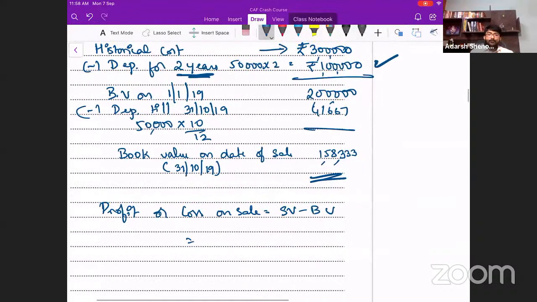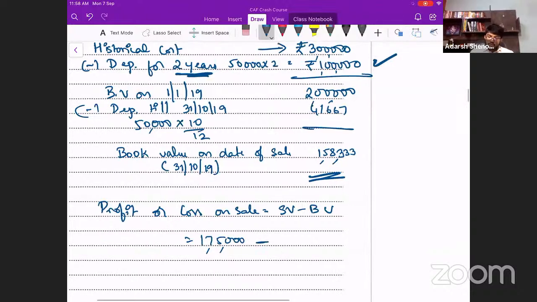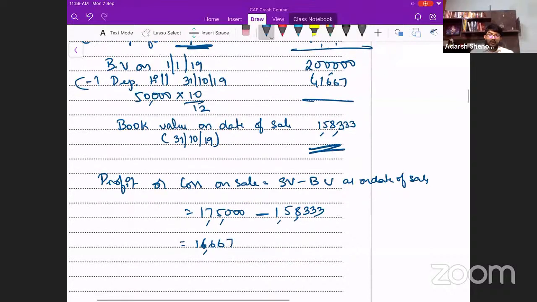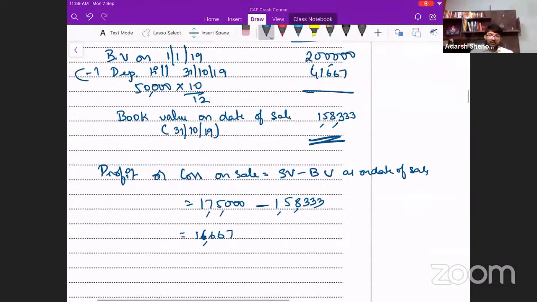What is the sale value? 1,75,000 is the sale value. What is the book value? We just calculated the book value as on date of sale: 1,58,333. So it is 16,667. Could someone tell me, is this profit or loss? This is profit, because the sale value is more than the book value.